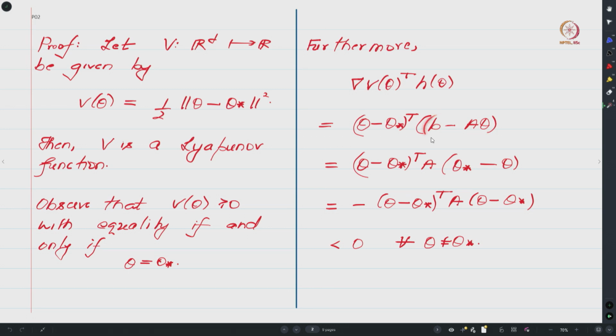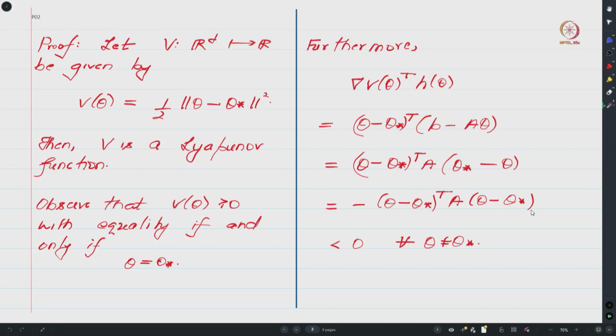Now if you recall, theta star is A inverse b, hence b equals A theta star. So if you take A out as common, we would end up with theta star minus theta. You can see that here you have theta minus theta star and here you have theta star minus theta. So I will take the negative sign out, and that will lead me to the expression minus of theta minus theta star transpose times A times theta minus theta star.